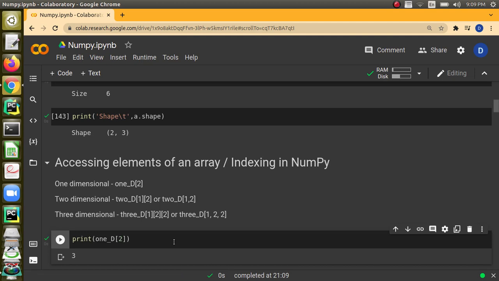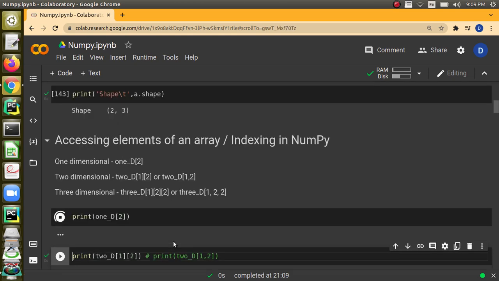Next we are going to discuss how we can access elements of an array. It's very straightforward. If it is 1-dimensional, we will give one index, right? It's just like indexing in Python. You will just give the element index, and as we know, index starts from 0 only, in NumPy also.